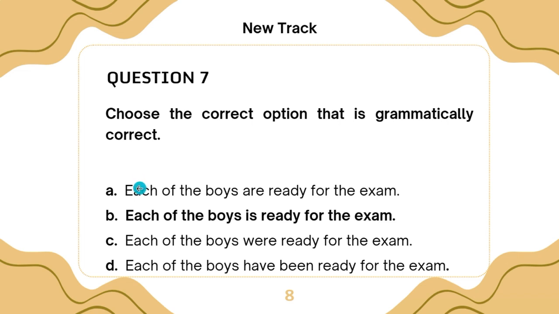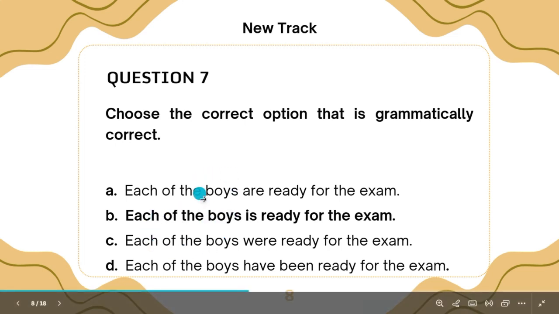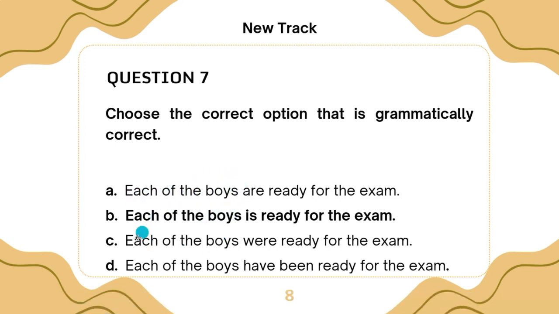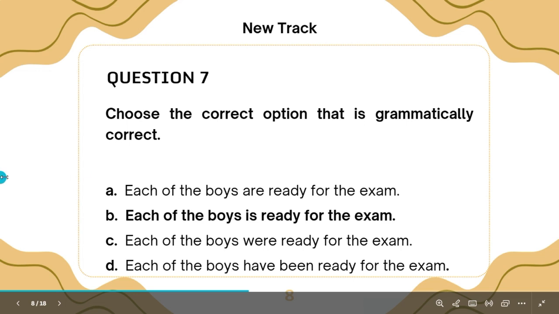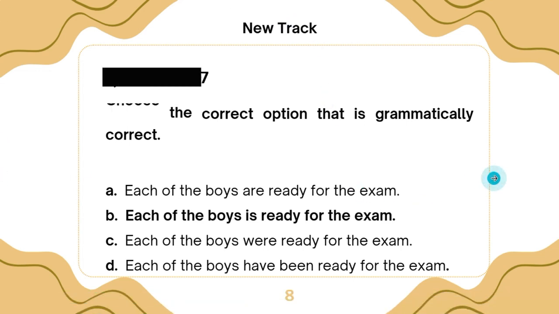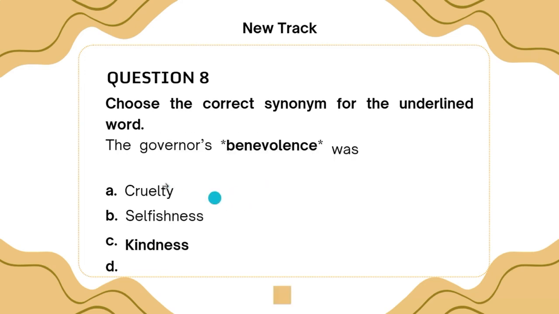And then you have the adjunct, which can be an adverb or adverbial clause. Now, in any sentence, the verb and the subject are very, very core to any sentence. So in any sentence, if you see each of, make sure that the verb that comes in that sentence must be a singular verb, and all singular verbs have what? S at the end.